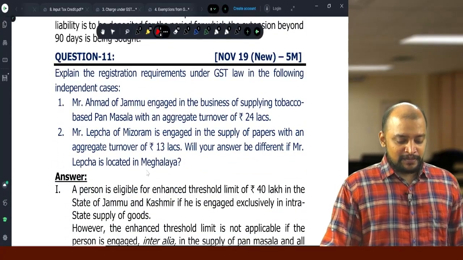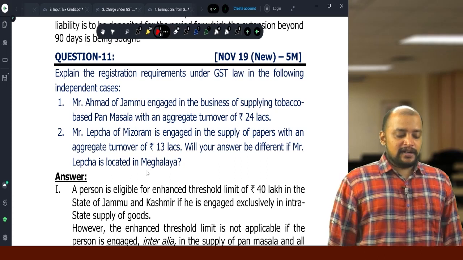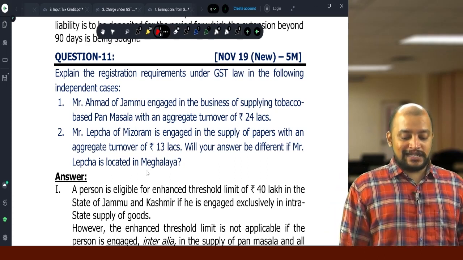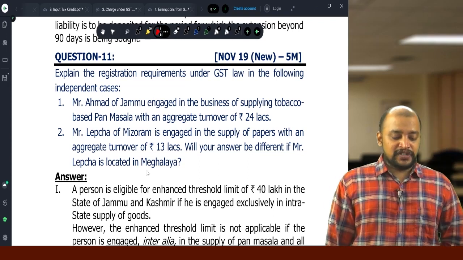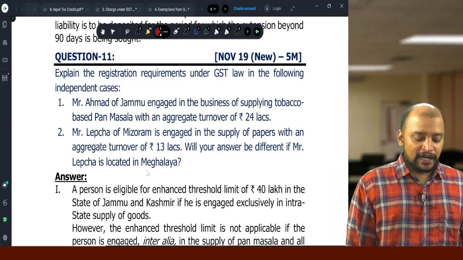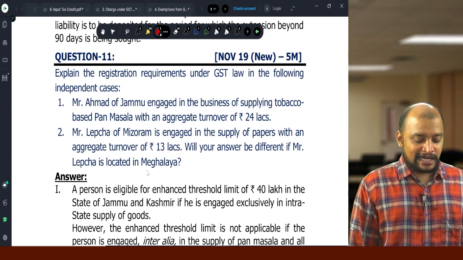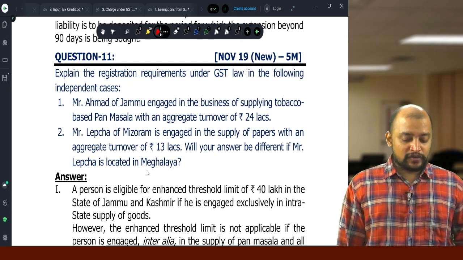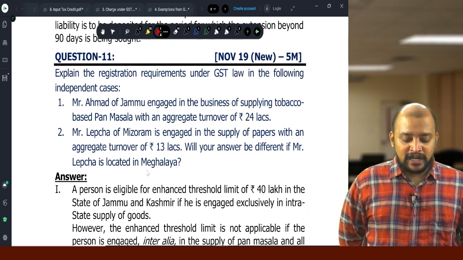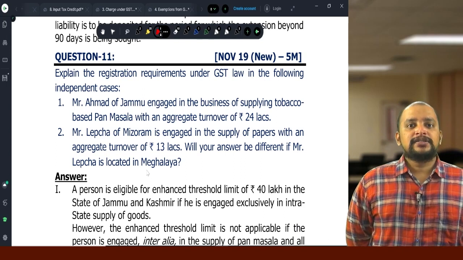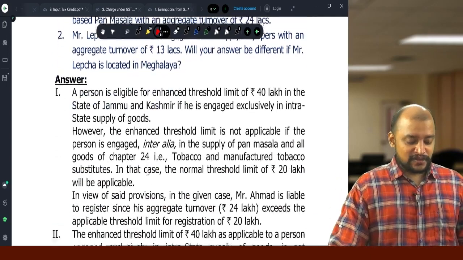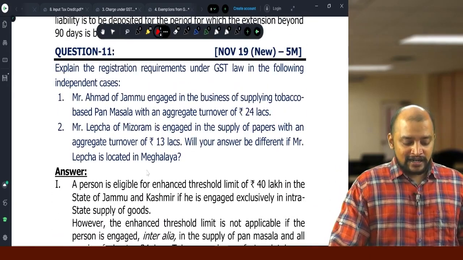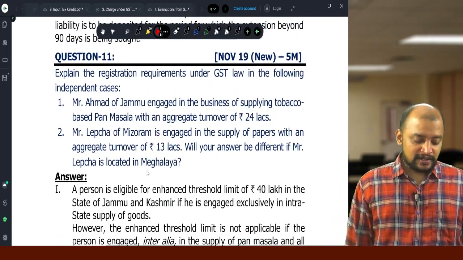Then question number 11. Explain the registration requirements under GST law in the following independent cases. Mr. Ahmad of Jammu engaged in business of supplying tobacco based pan masala with an aggregate turnover of 24 lakhs. Jammu and Kashmir, pan masala, so exclusive supply of goods, even then 20 lakhs is the limit. 40 lakhs will not come. And then, therefore, they are liable to get registered.